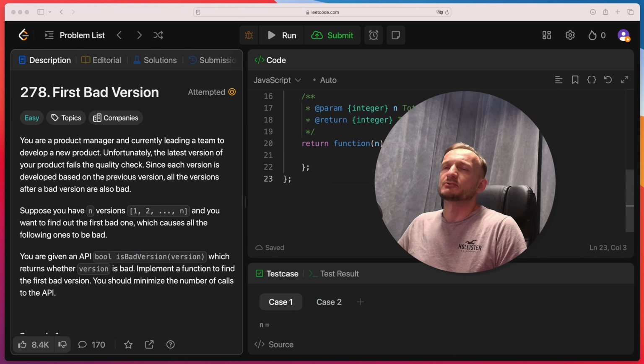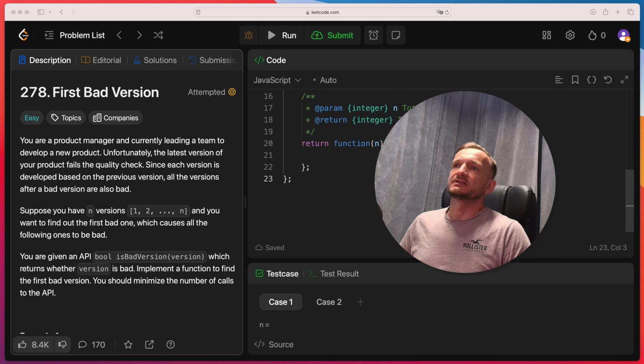Today we'll be dealing with an easy one, first bad version. You are a product manager and currently leading a team to develop a new product. Unfortunately, the latest version of your product fails the quality check. Since each version is developed based on the previous version, all the versions after a bad version are also bad.